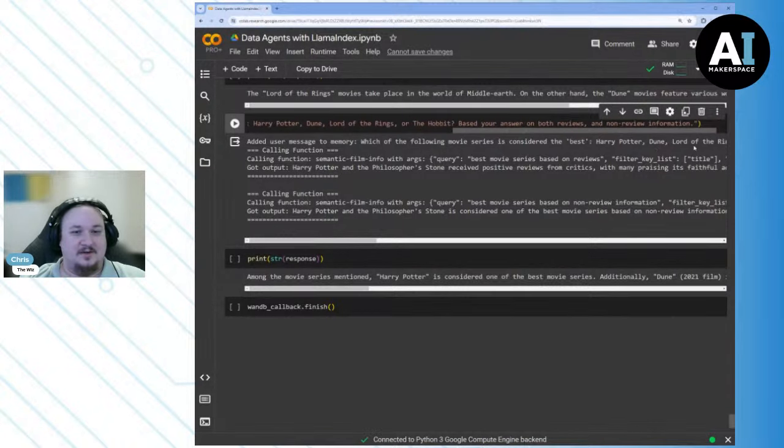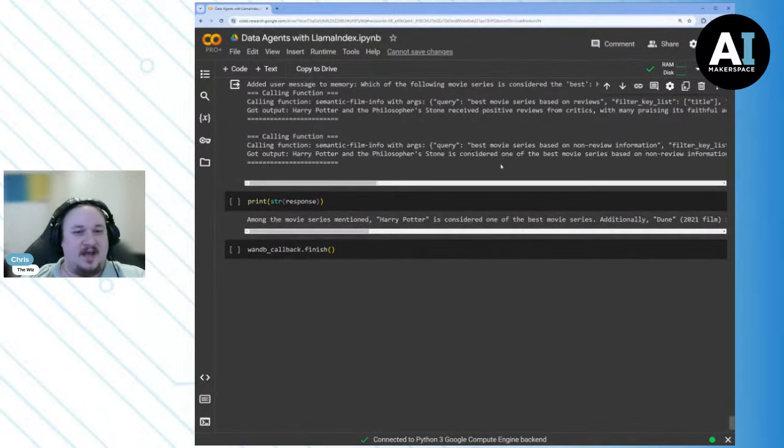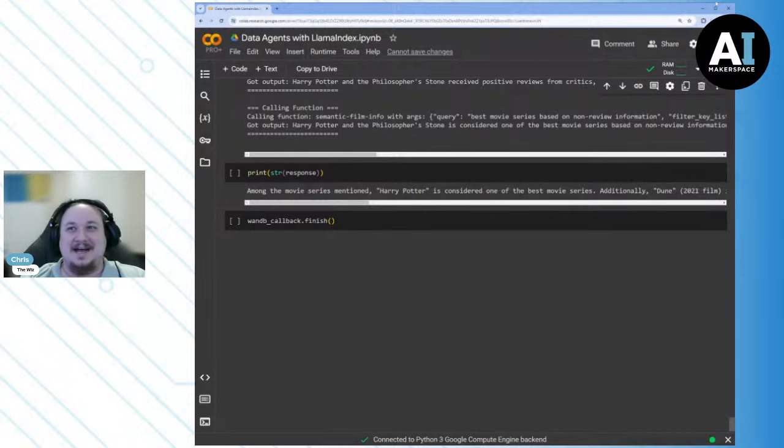Finally, we asked the all-important question. Which of the following movie series is considered the best? Harry Potter, Dune, Lord of the Rings, or The Hobbit? Base your answer on both reviews and non-review information. We can see that we get the final answer of, among the movie series mentioned, Harry Potter is considered one of the best movie series. Additionally, Dune is also considered one of the best movie series. So we kind of get a tie, I suppose.